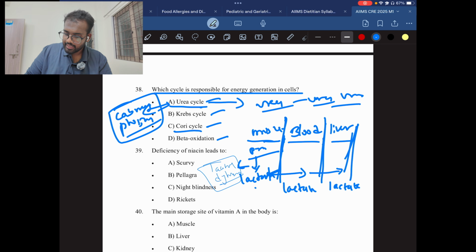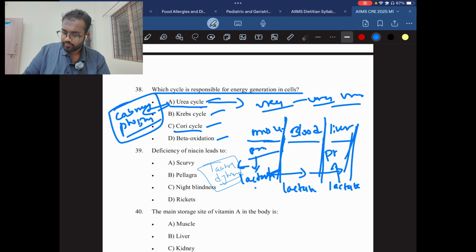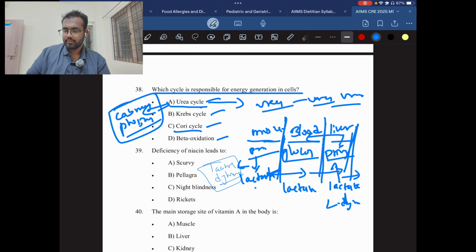These lactates again convert into pyruvate in the presence of lactate dehydrogenase enzyme. Then the pyruvate enters in the liver, and it will enter in the blood as glucose. So this is the total cycle happening. I hope you understand. This Cori cycle I have clearly mentioned in my notes, so you can check it out.